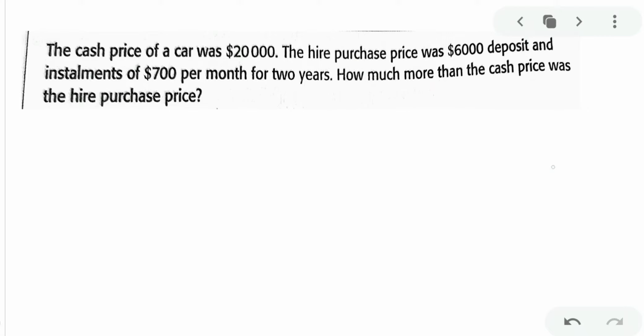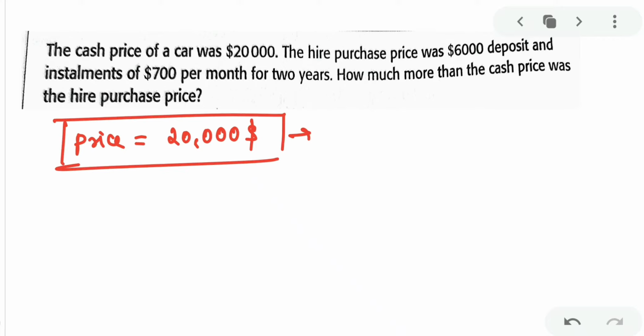Your next problem says the cash price of a car was $20,000. So price of car is $20,000. The hire purchase price was $6,000 deposit and installments of $700 per month for 2 years. See, if you're paying cash, this is the price.